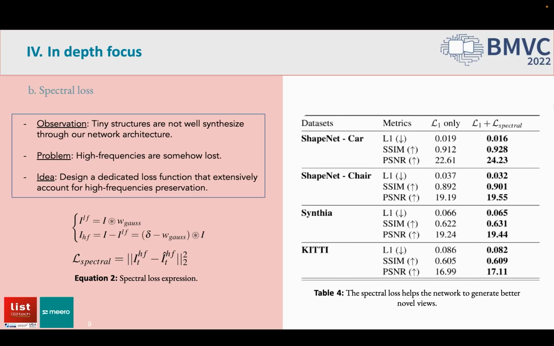We thus decided to add a loss term that will extensively focus on preserving high frequency components. As expressed in equation 2, low frequency components were obtained through Gaussian filtering, while our spectral term is only based on the high frequency counterparts. As highlighted in Table 4, adding such a spectral term in our training loss allows our model to perform better at inference time.